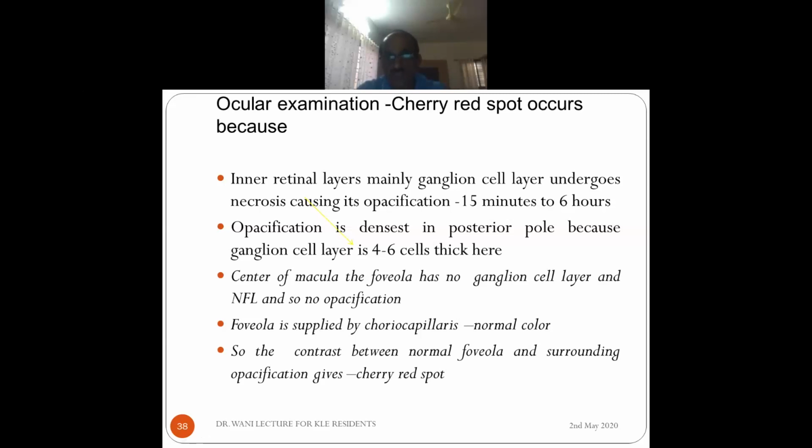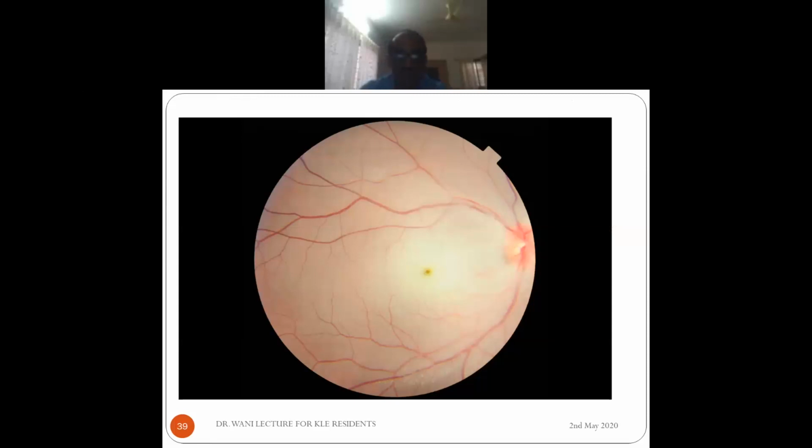So there is no opacification there because they are supplied from the choroid. The fovea is supplied by the choroid, so it maintains the normal color. It has not become red, but the surrounding part is opacified, so that contrast gives a reddish appearance. It's called a cherry red spot. In this picture you can see a cherry red spot and the surrounding part is whitish.